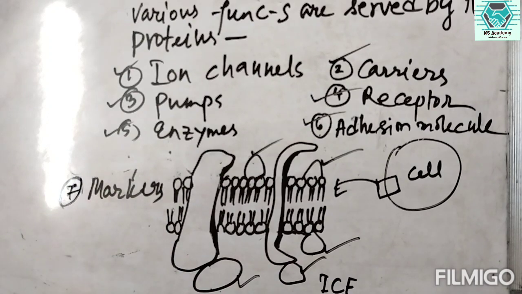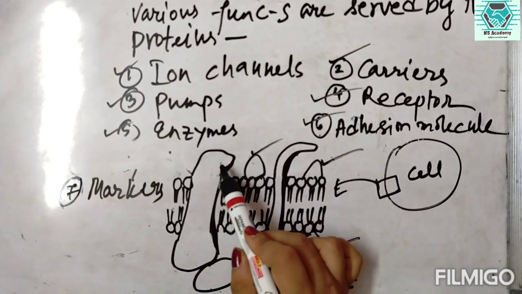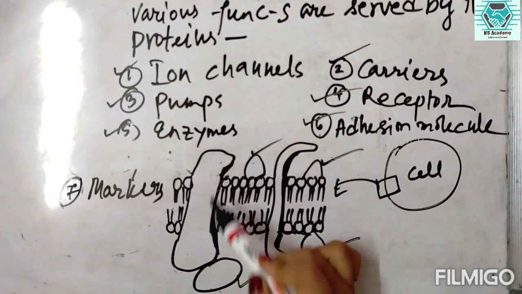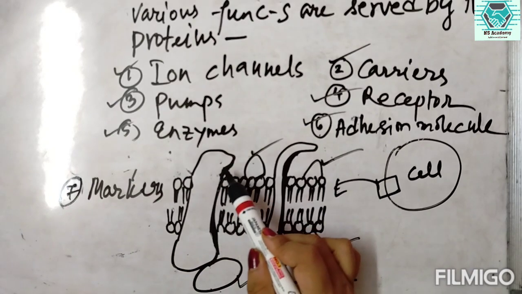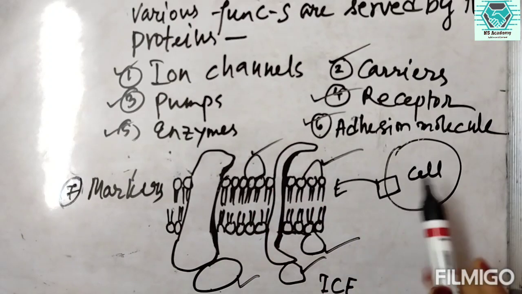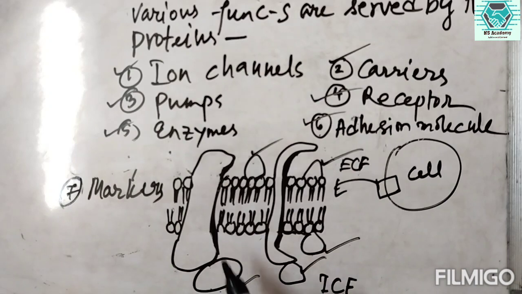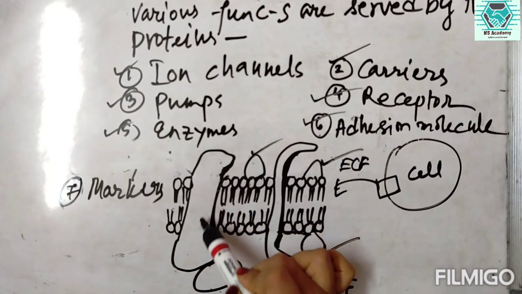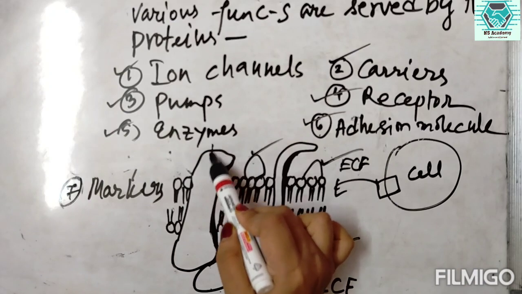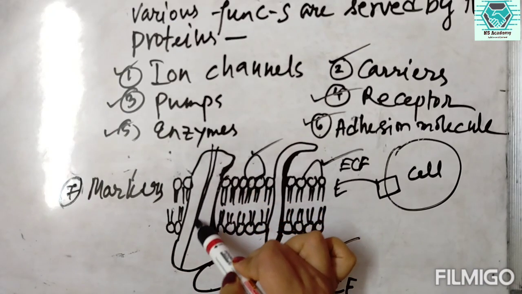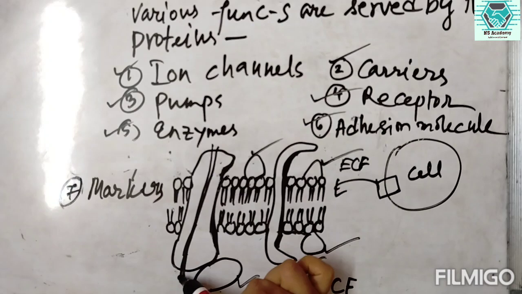Basically, integral proteins act as carrier proteins, receptor proteins, and channels. As integral proteins are present across the whole of the lipid bilayer and make connection with the ECF and ICF, they may act as ion channels through which some substances which are not soluble in lipid can pass through.